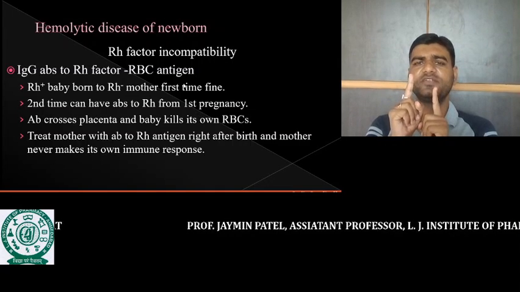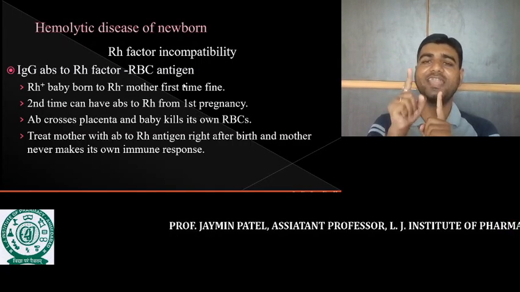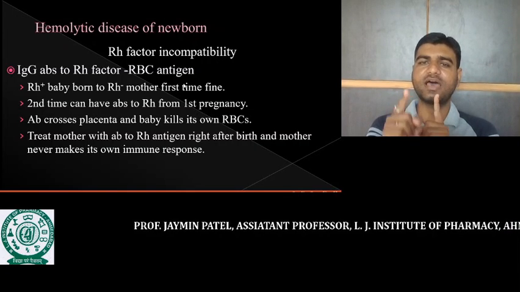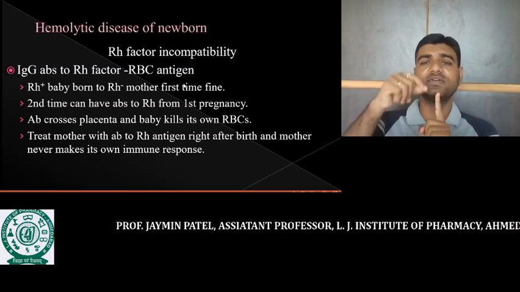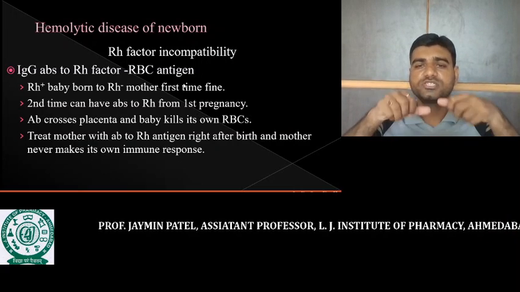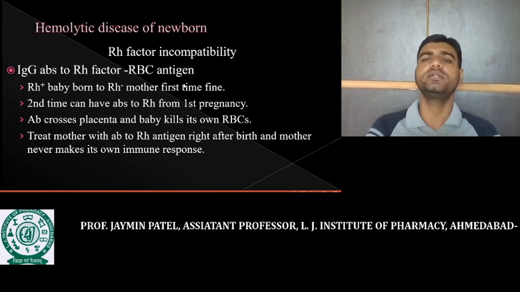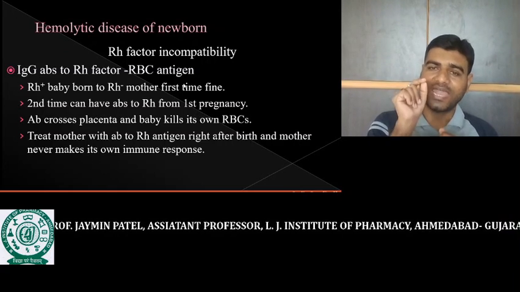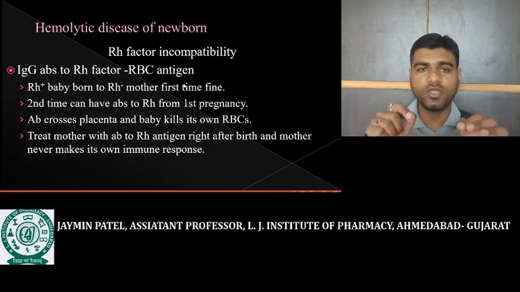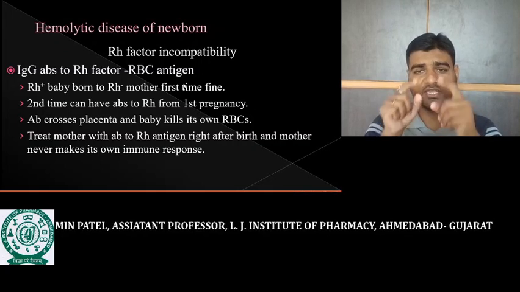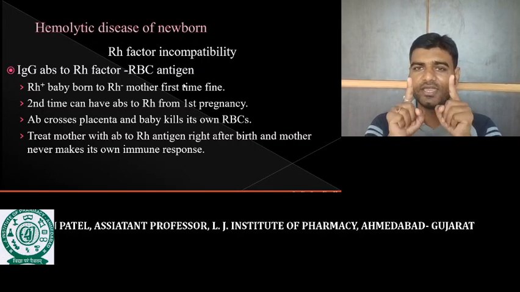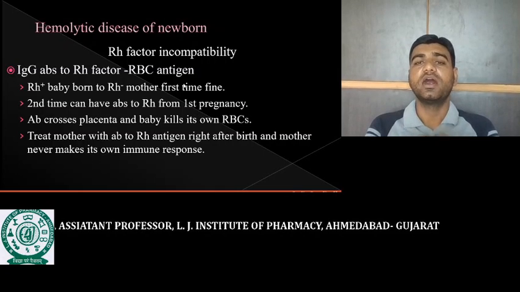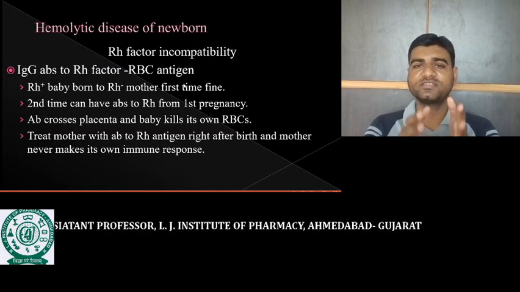At the first delivery, the antibody relative to the Rh positive factor, that is the IgG antibody, is secreted and distributed in the blood of the mother. When the mother plans for a second baby, at the second pregnancy the antibody is already present in the mother's body. The antibody relative to the Rh positive will cross the placental barrier, and that antibody kills the RBCs of the fetus.